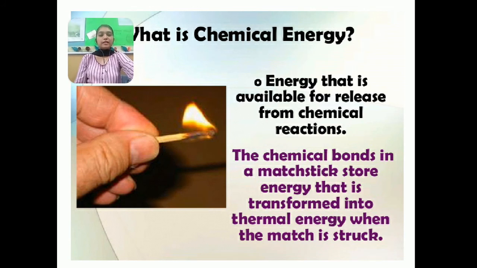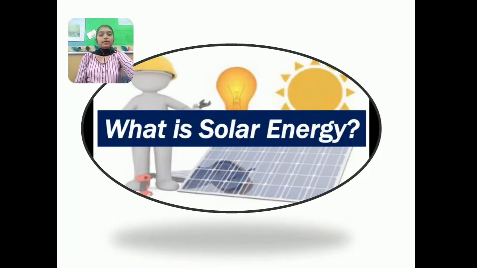Next, we have solar energy. The word solar itself indicates the energy which we get from the sun. As the sun is one of the primary sources of energy for people living on earth, it is one of the most important sources of energy, right?